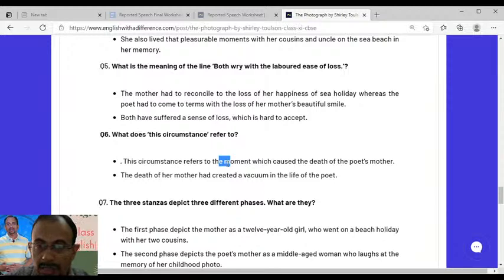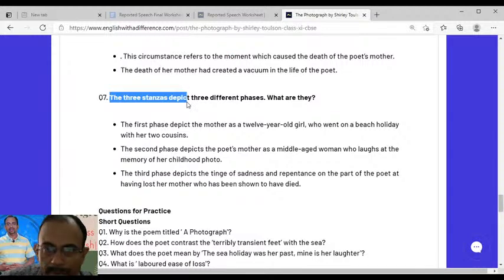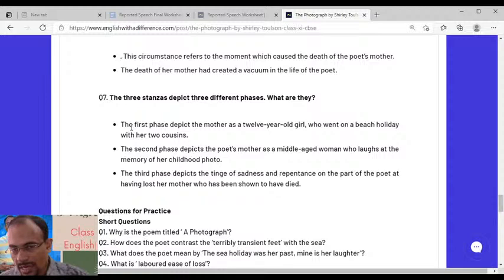Okay, so the death of her mom had created a huge gap in the life of the poet. Next question, you see, the three stanzas depict three different phases. What are they? We have three stanzas in the poem, and all these three stanzas have different points of view, like themes actually, right? Three phases. Theme is the same only, but phases are different.